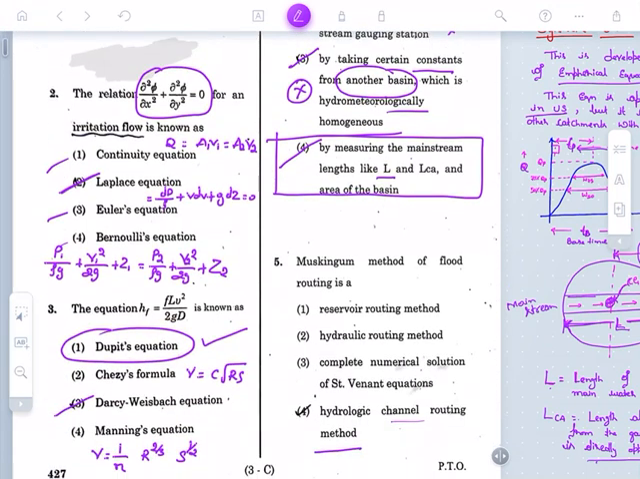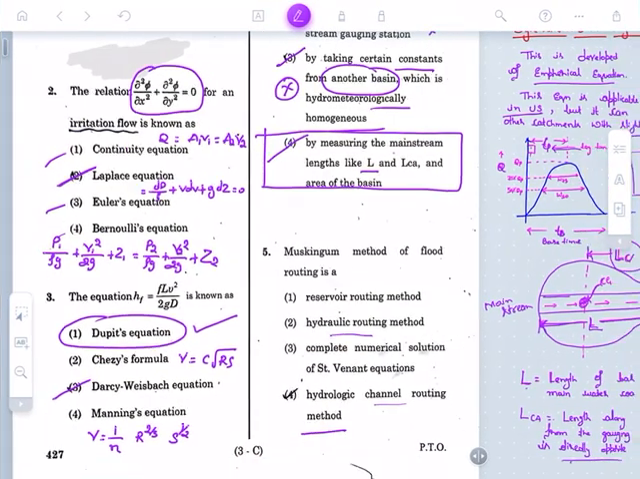Next one is the Muskingum method of flood routing. So what is the Muskingum method? This comes under flood routing. So first of all, what is flood routing? What is in the options they have given? Reservoir routing method, hydraulic routing method, complete numerical solution, hydrologic channel routing method. Let me go on to the concept and I'll come back to this question.